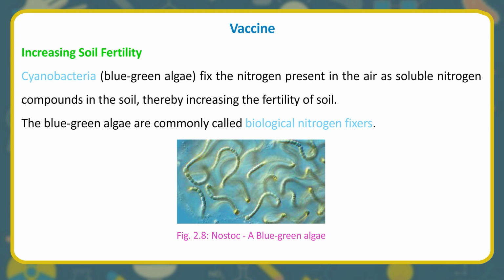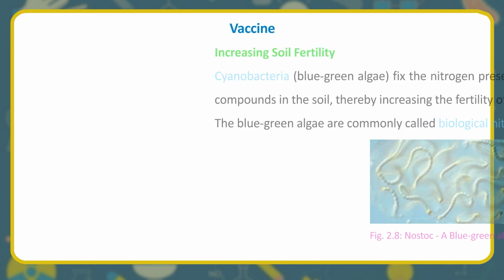Increasing soil fertility. Cyanobacteria, blue-green algae, fix the nitrogen present in the air as soluble nitrogen compounds in the soil, thereby increasing the fertility of soil. The blue-green algae are commonly called biological nitrogen fixers.